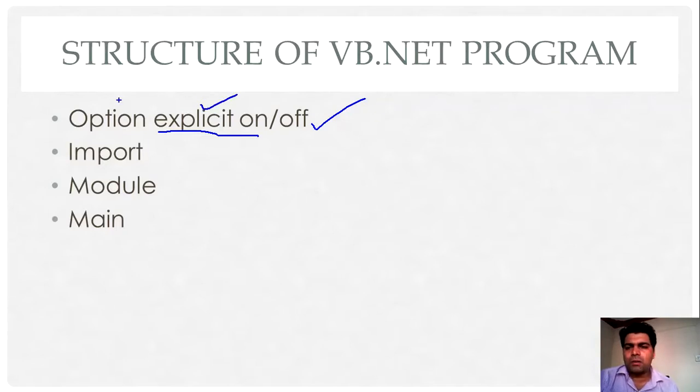The second statement after variable declaration is the Import statement. Import statement means the namespace, whatever namespace is available in the VB.NET program, whatever classes in that namespace are available in VB.NET, we can use those predefined classes in our program using the import statement.